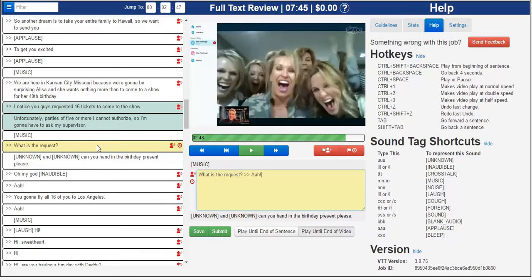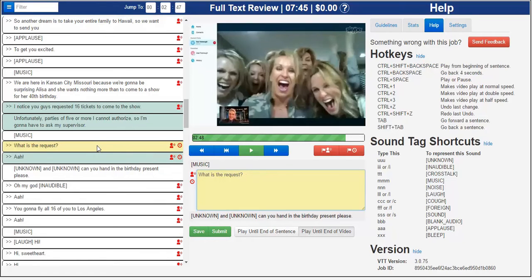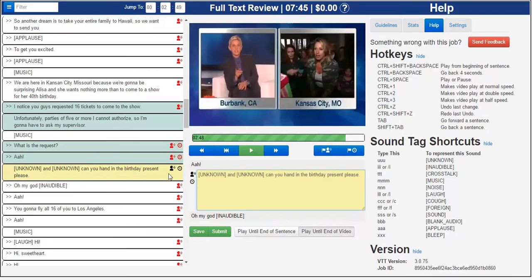And again, once I click anywhere else, the system has added that line. Now, because I added the line with another speaker, and Ellen continues to speak here, we also need to go ahead and put a speaker change in that place. So now you know how to add a line.